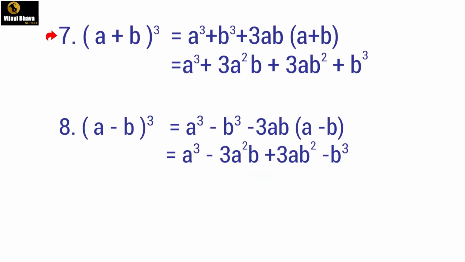Moving on to the next one, (a+b)³ = a³ + b³ + 3ab(a+b). Otherwise, a³ + 3a²b + 3ab² + b³. The next one, (a−b)³ = a³ − b³ − 3ab(a−b), which comes out as a³ − 3a²b + 3ab² − b³.